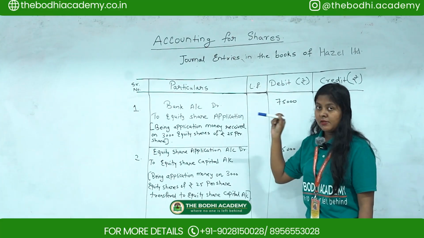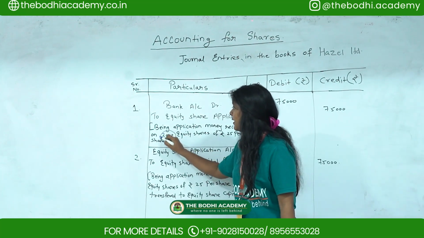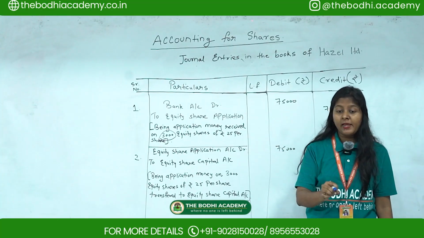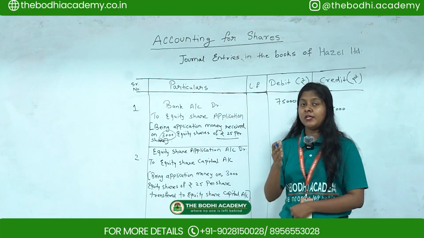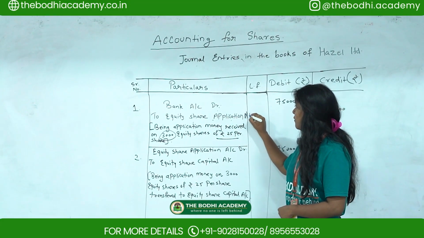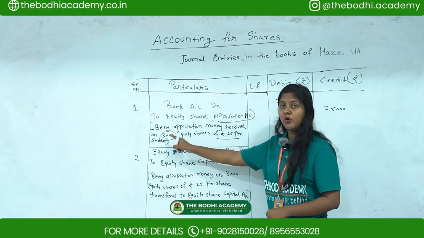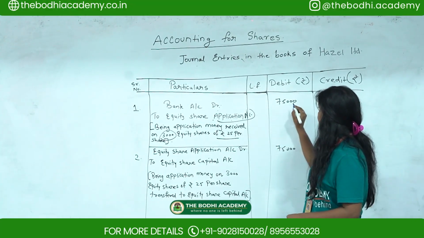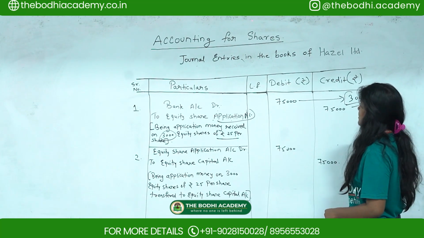Now in this question, they have invited applications for 3000 equity shares of rupees 100 each, and the amount payable on application was rupees 25. So first we pass the entry on application. The first entry is: bank account debit to equity share application account. Then next you write the narration: being application money received on 3000 equity shares of rupees 25 per share. So 3000 multiplied by 25, you will get 75,000.